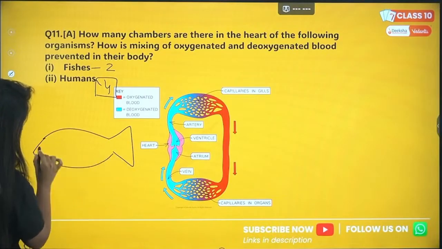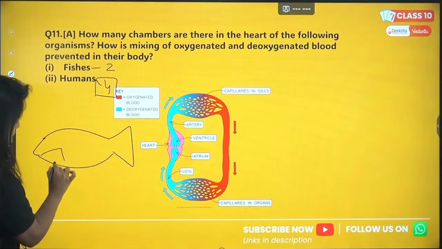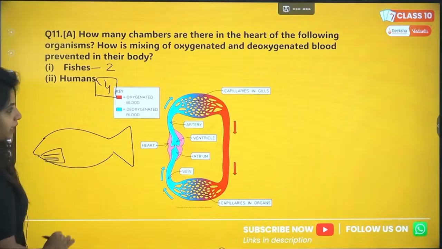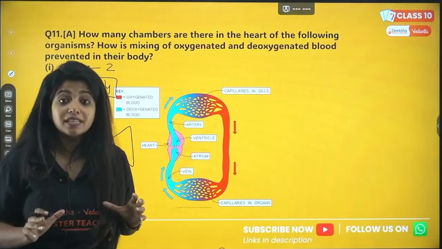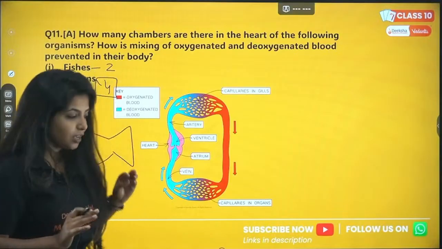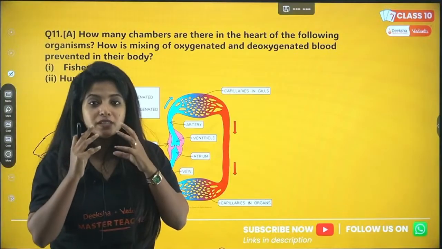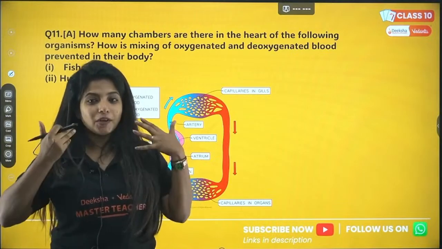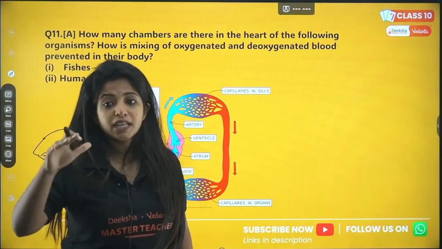Okay, a cute little fish out of here. Now you have the gills. Now the gills, my dear children, the cells of the gills are being richly supplied with blood vessels. So what usually happens is that the fish opens the mouth, takes in water, and in the water you will have oxygen in dissolved form.